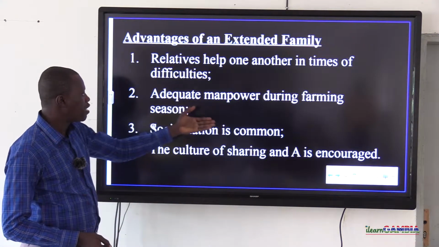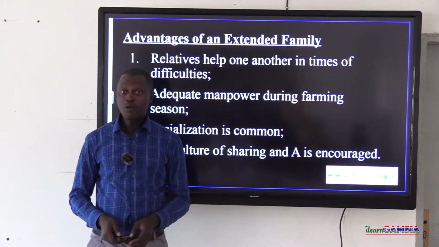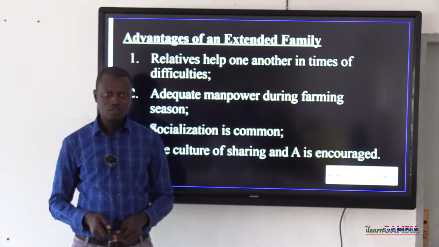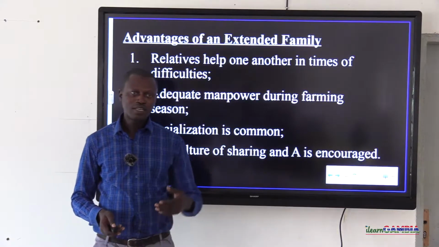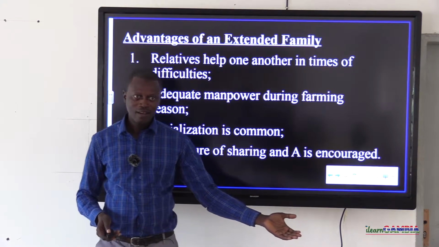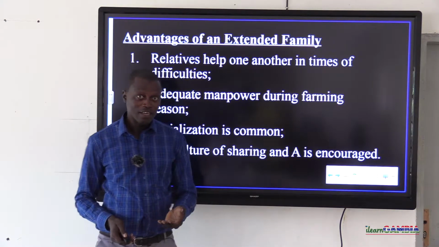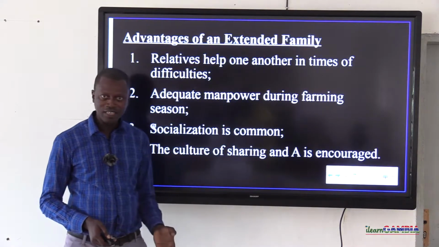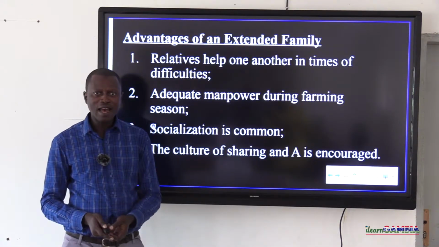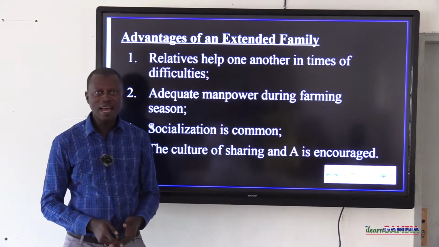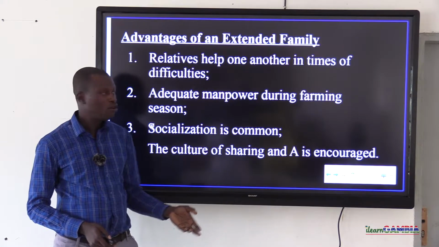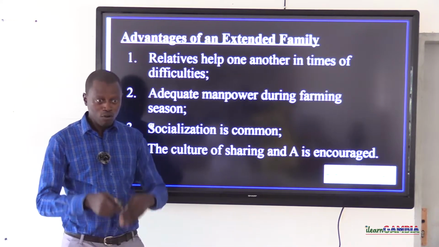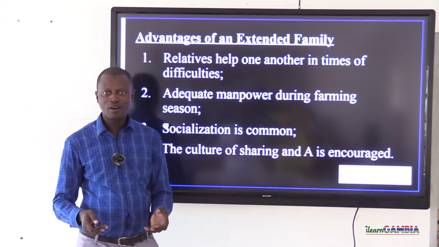Adequate manpower during farming season. One good example is our farming communities. For example, during farming activities, if you travel to a farmland and you observe very well, you realize that during weeding activities, during other cultivation activities, you will not only see father and mother removing grasses on the farmland. You will be seeing the children. You will also be seeing an uncle or a nephew or a niece, all contributing, all working on that farm.